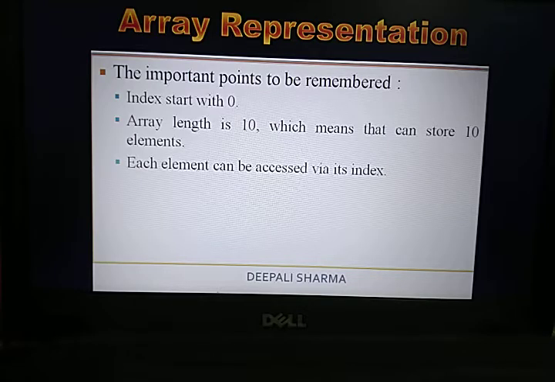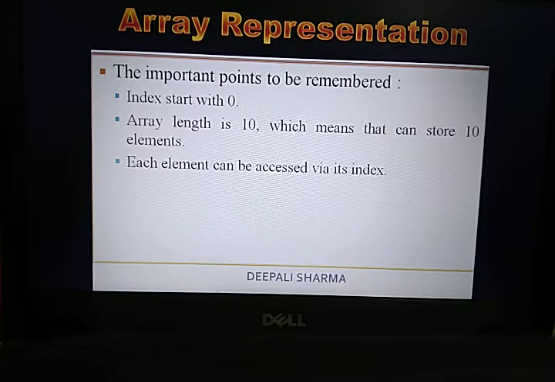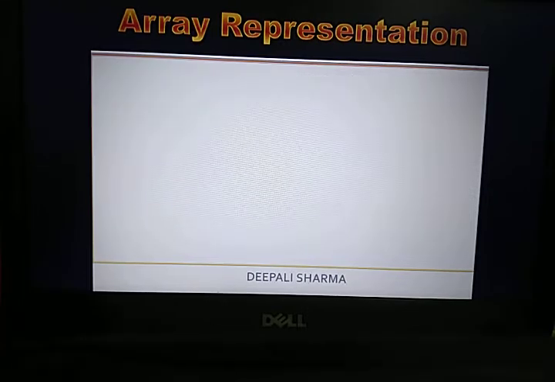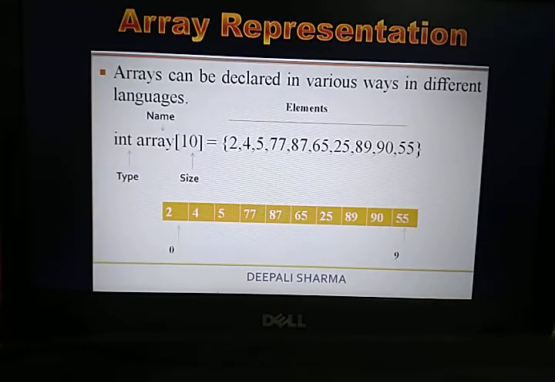9, sorry. So the last thing is, each element can be accessed via its index, because in the array, we retrieve the data with the help of index numbers. Whatever element I have in my array, I just have to write the index number, and then I can get the data which is present at that particular index number, as we have already discussed. Just see the example once again.